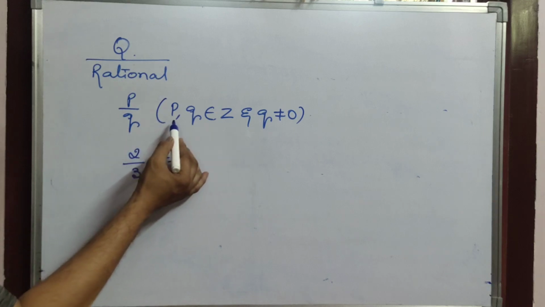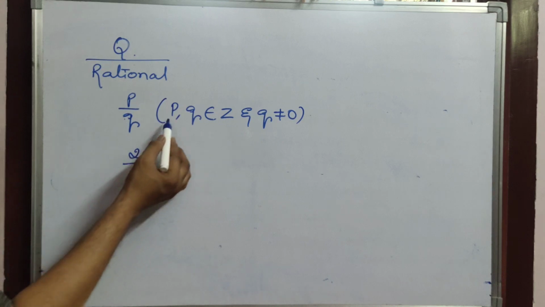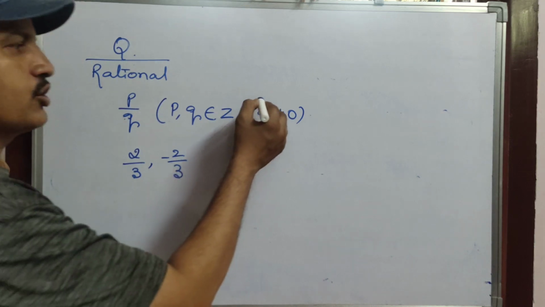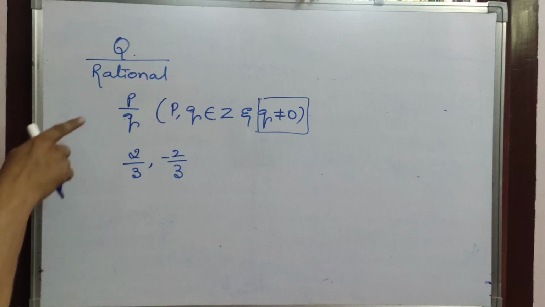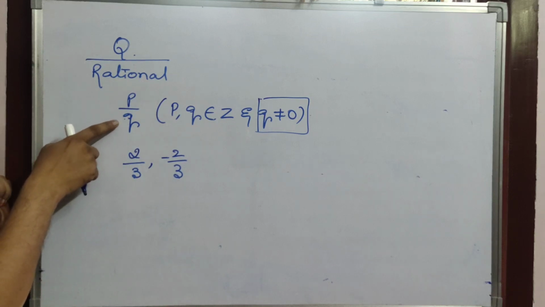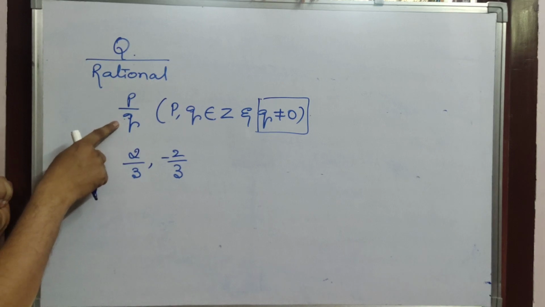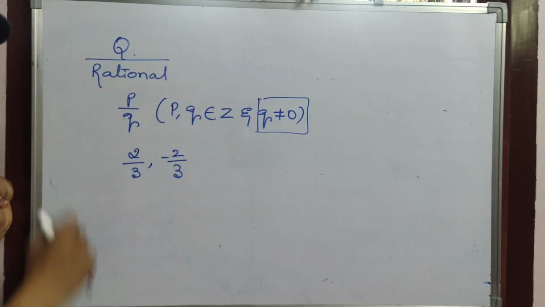That's why they gave very clearly P is a numerator and Q is a denominator. So P comma Q belongs to Z. That means it belongs to integers. Okay. Now what about this Q not equals to 0? Actually, where is Q? In the denominator place. Is it clear? Now, Q not equals to 0.